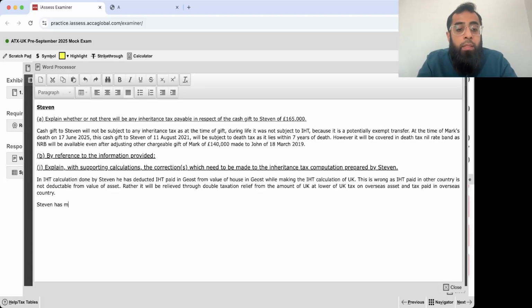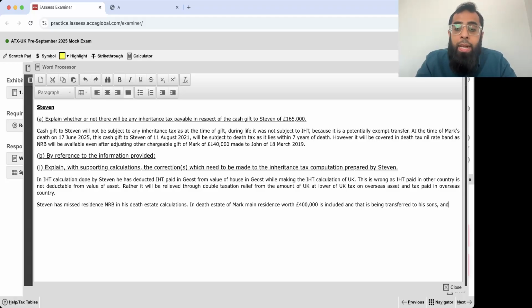Stephen has missed the residence NRB in his death estate calculations. Okay, in the death estate of Mark, the main residence worth 400,000 is included, and that is being transferred to his sons.